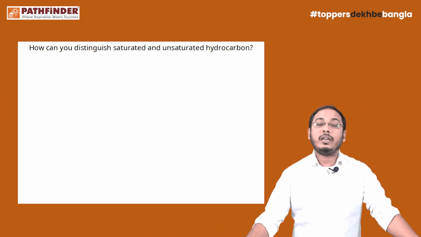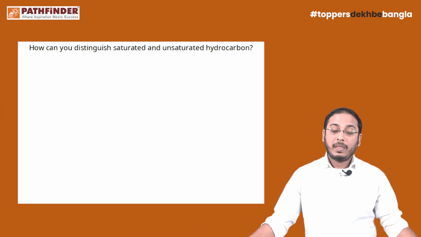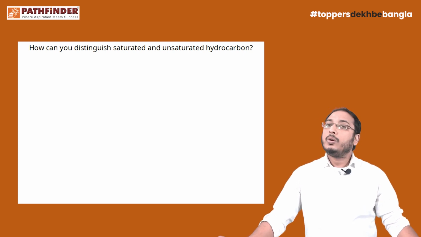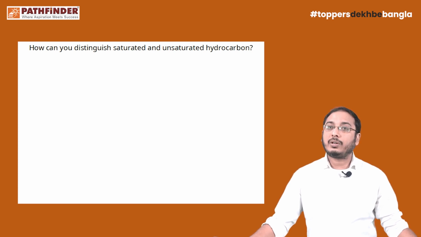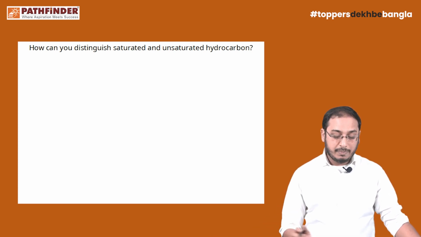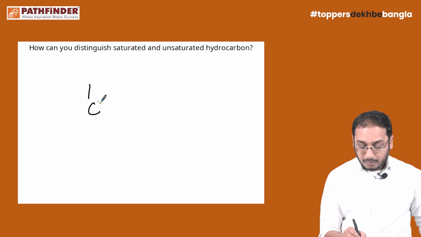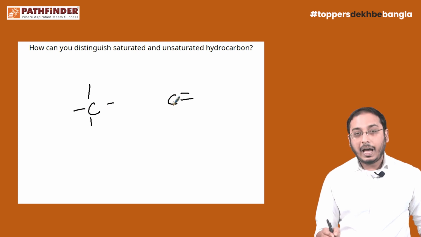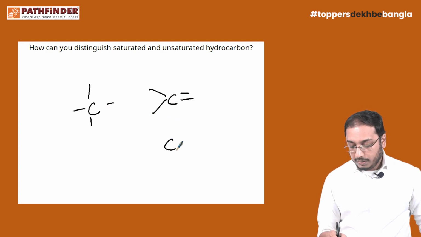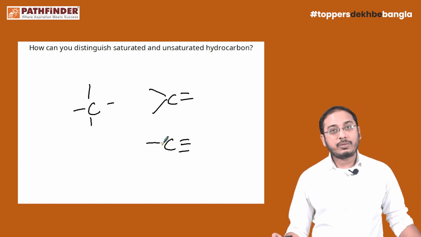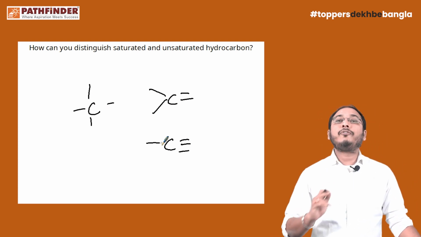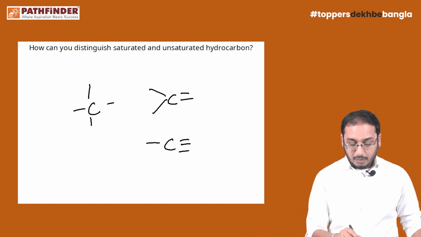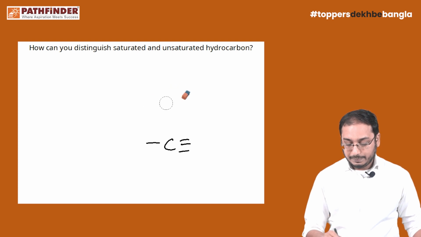The next question is from the carbon and its compounds chapter. How can you distinguish between saturated and unsaturated hydrocarbon? We all know about saturated and unsaturated hydrocarbons. A saturated hydrocarbon means a substance with only single bonds, and an unsaturated hydrocarbon has either a double bond or a triple bond. So if we are going to distinguish between saturated and unsaturated hydrocarbon, we have to write a chemical equation.